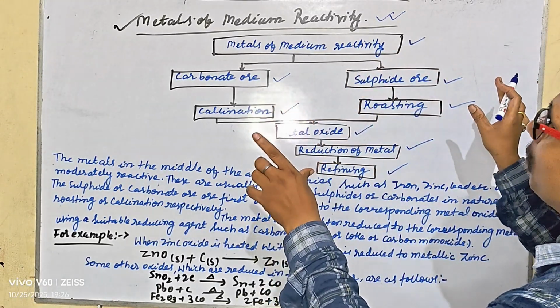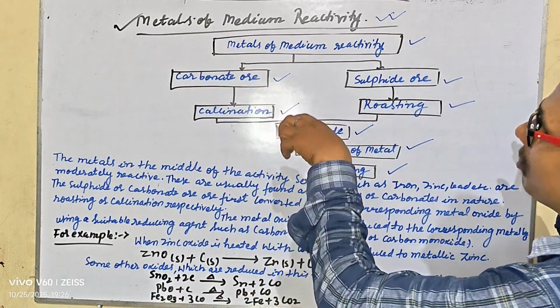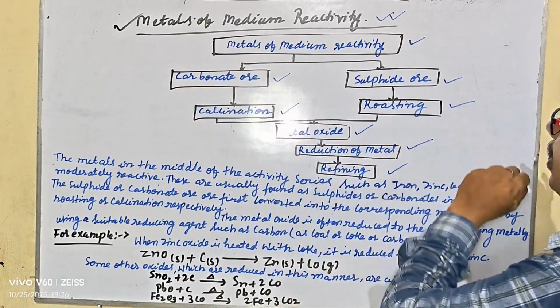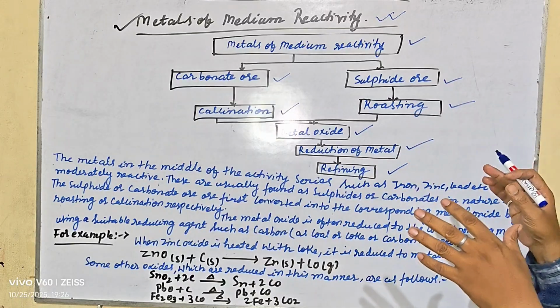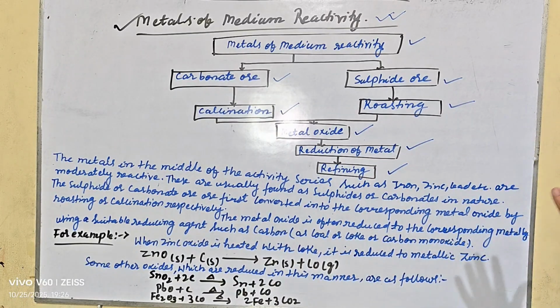There are two types of ore: carbonate ore and sulfide ore. Carbonate ore goes through calcination, and sulfide ore goes through roasting. Both give metal oxide, then reduction of the metal, and the pure metal is formed by refining.